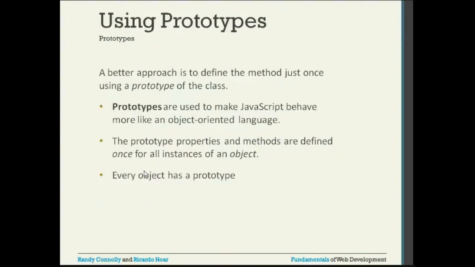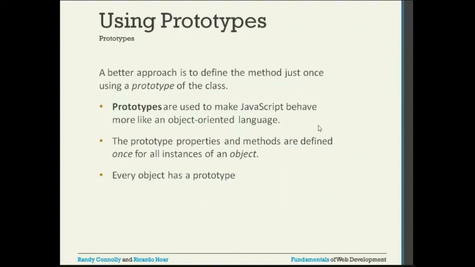So what is the solution for that? The better approach is using prototypes. JavaScript supports something called prototypes. Using prototypes, we can solve this particular problem. A better approach is to define the method just once using the prototype of the class. Prototypes are used to make JavaScript behave more like an object-oriented language.